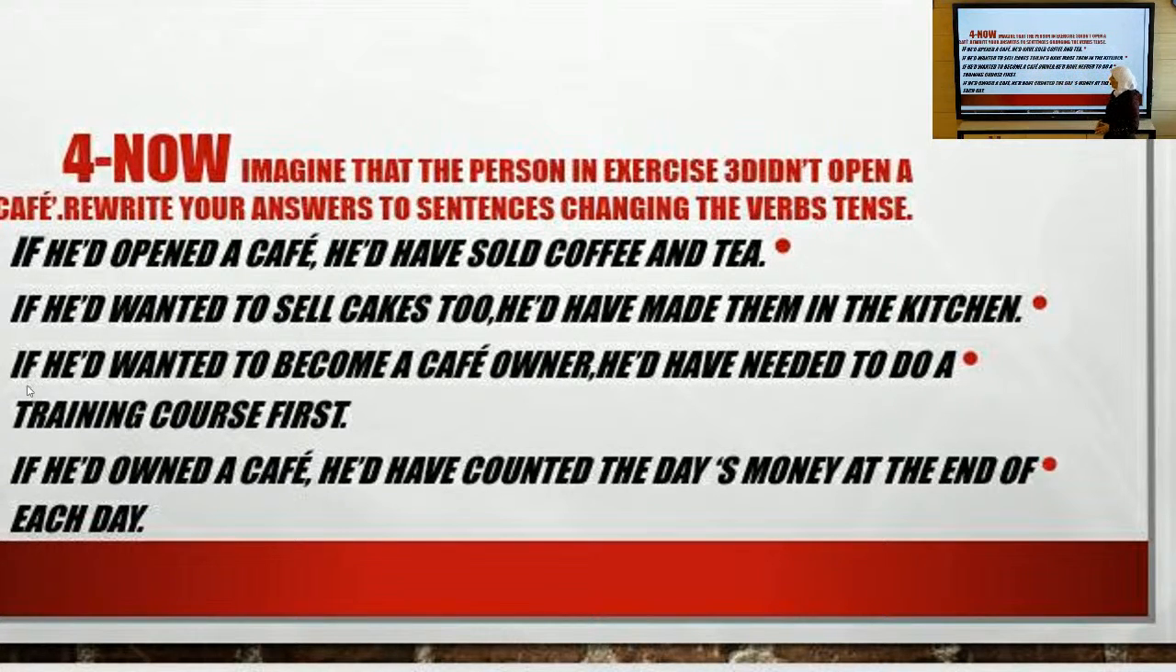The third sentence: if he'd wanted to become a cafe owner, he'd have needed to do a training course first. So the first one, the if condition, is in past perfect. If he'd wanted, past perfect, had plus verb 3, and this one, he'd have needed, would have plus verb 3, or past participle again. The last one: if he'd owned a cafe, he'd have counted the day's money at the end of each day.